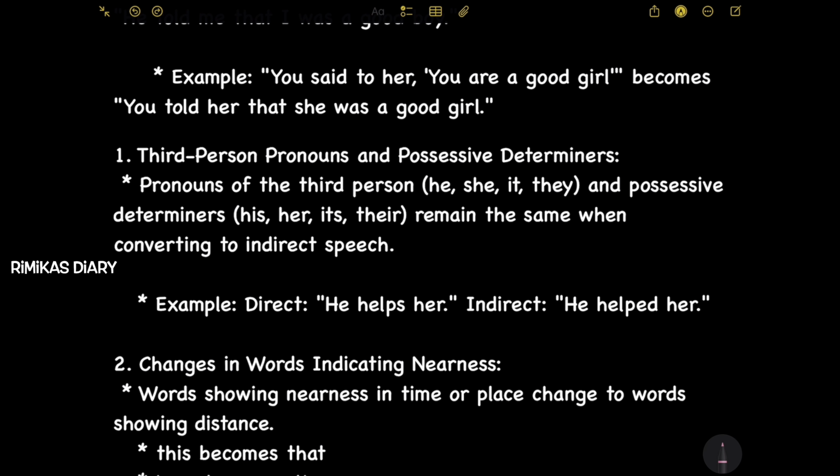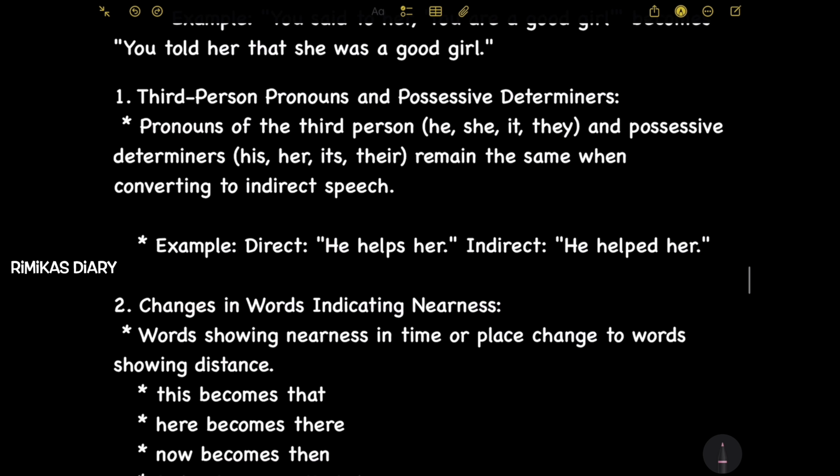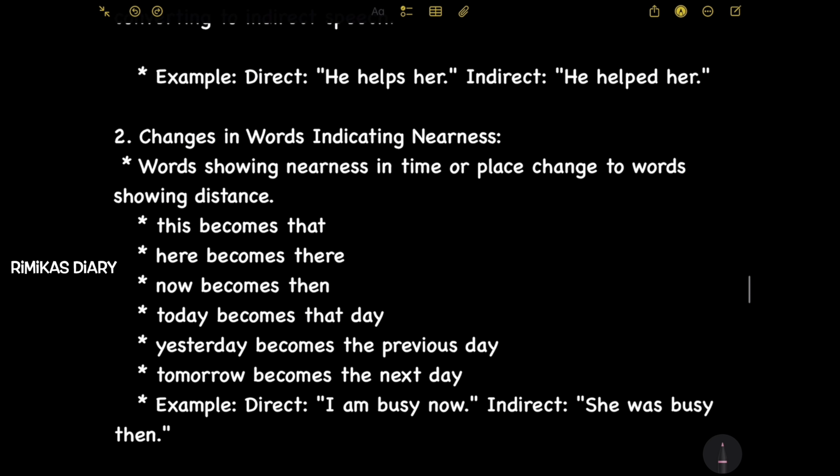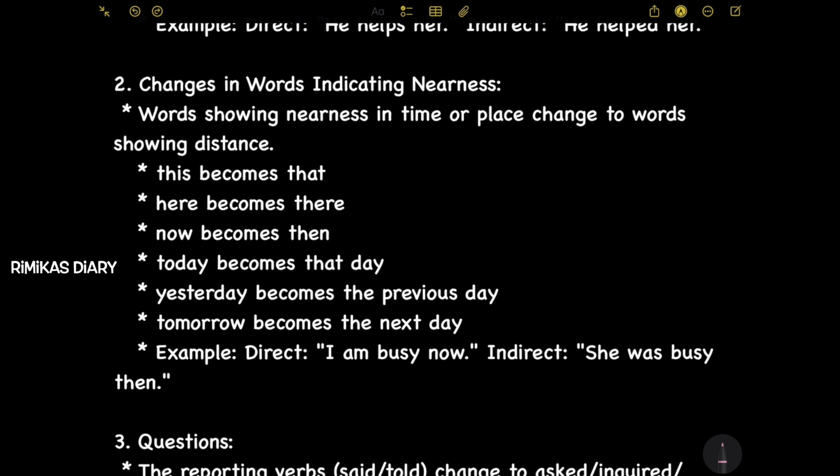Next, third person pronouns and possessive determiners. Pronouns of third person like he, she, it, they, and possessive determiners like his, her, its, their remain the same when converting to indirect speech. Example, direct: He helps her. Indirect: he helped her. Next, changes in words indicating nearness.